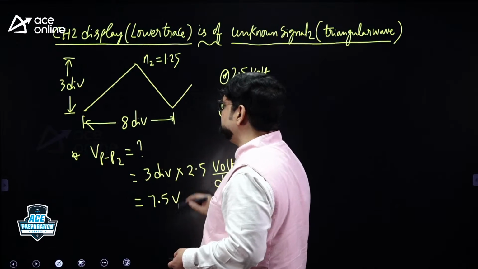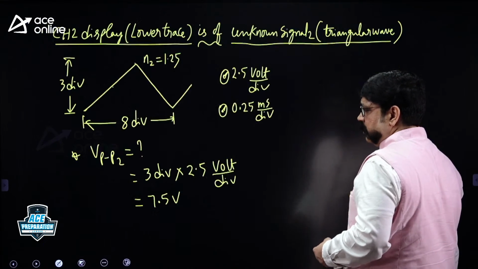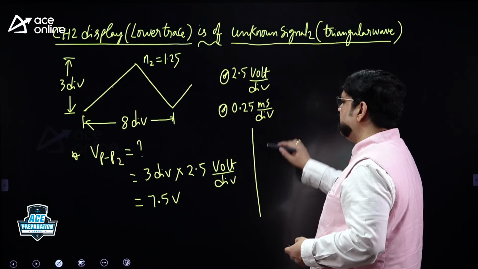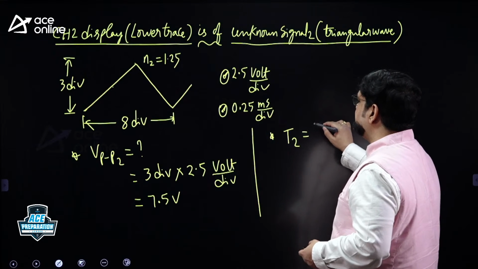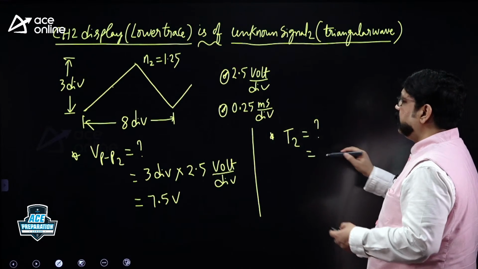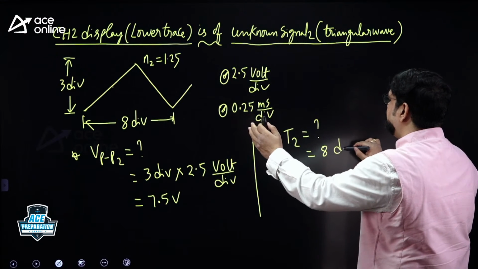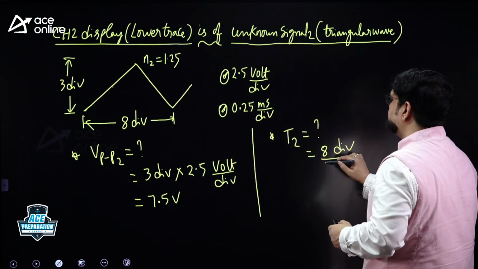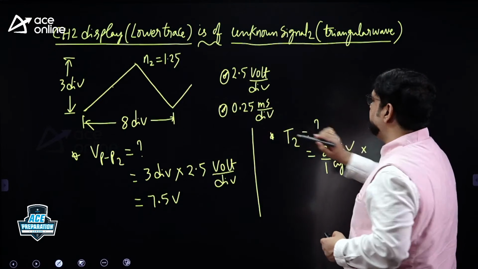Actually you got your answer, please. 7.5 volts is there in option C. Okay, but let's cross check now. Better to calculate the time period of signal 2 also. So how to calculate the time period? Don't count total divisions. Only 8 divisions are occupied per cycle, multiplied with the time per div.